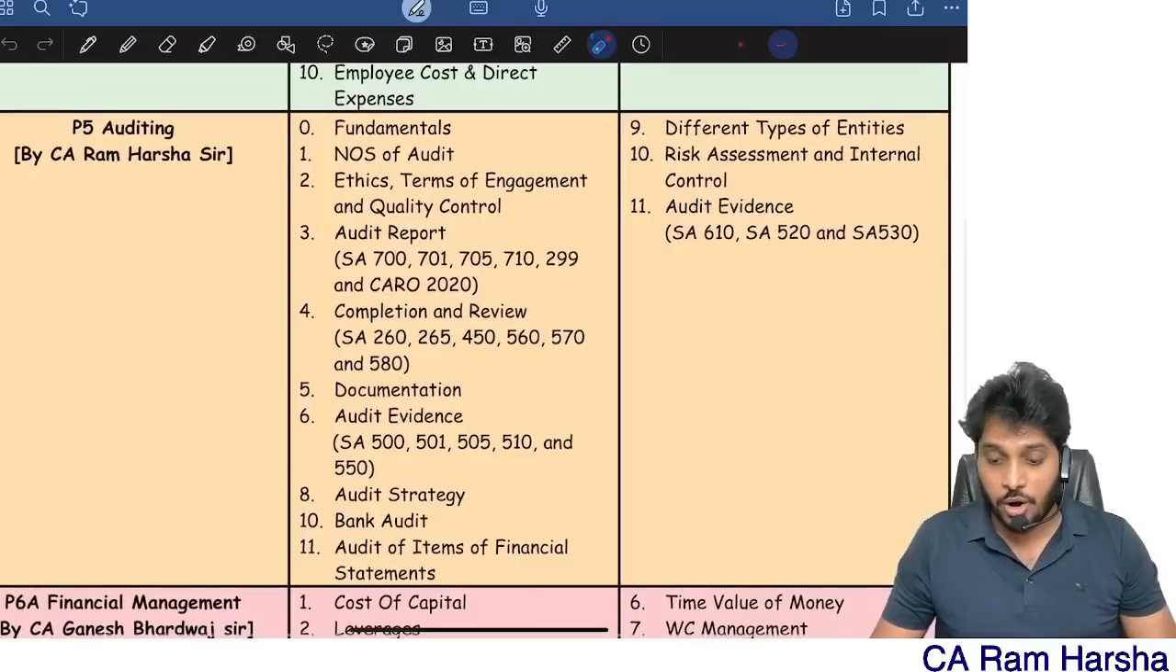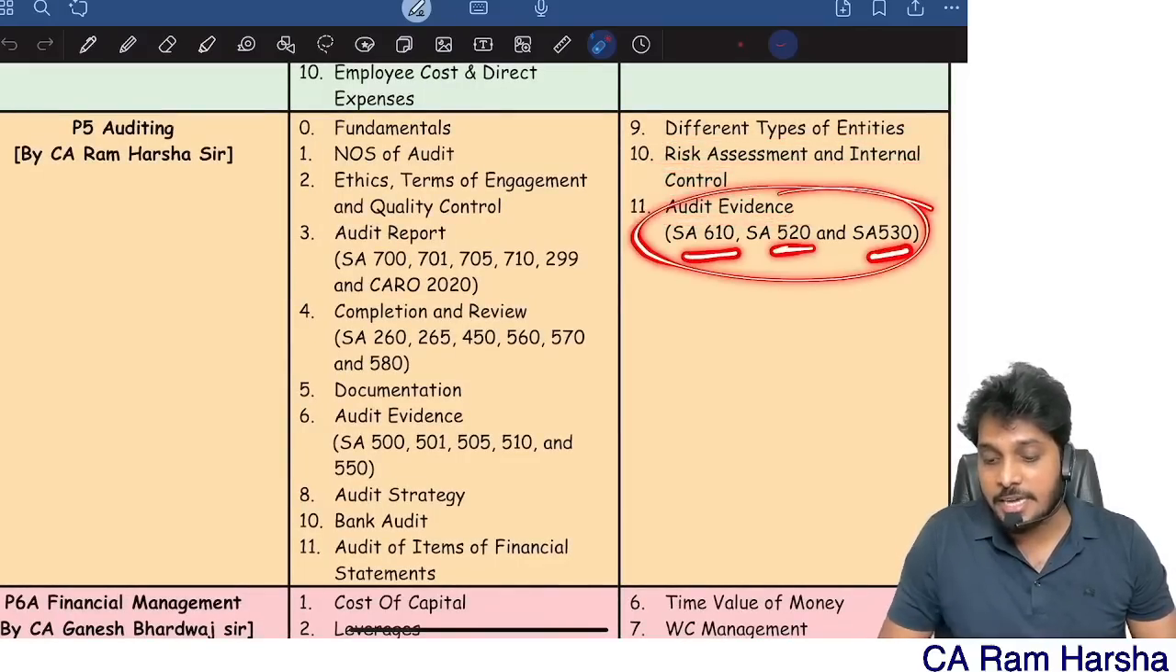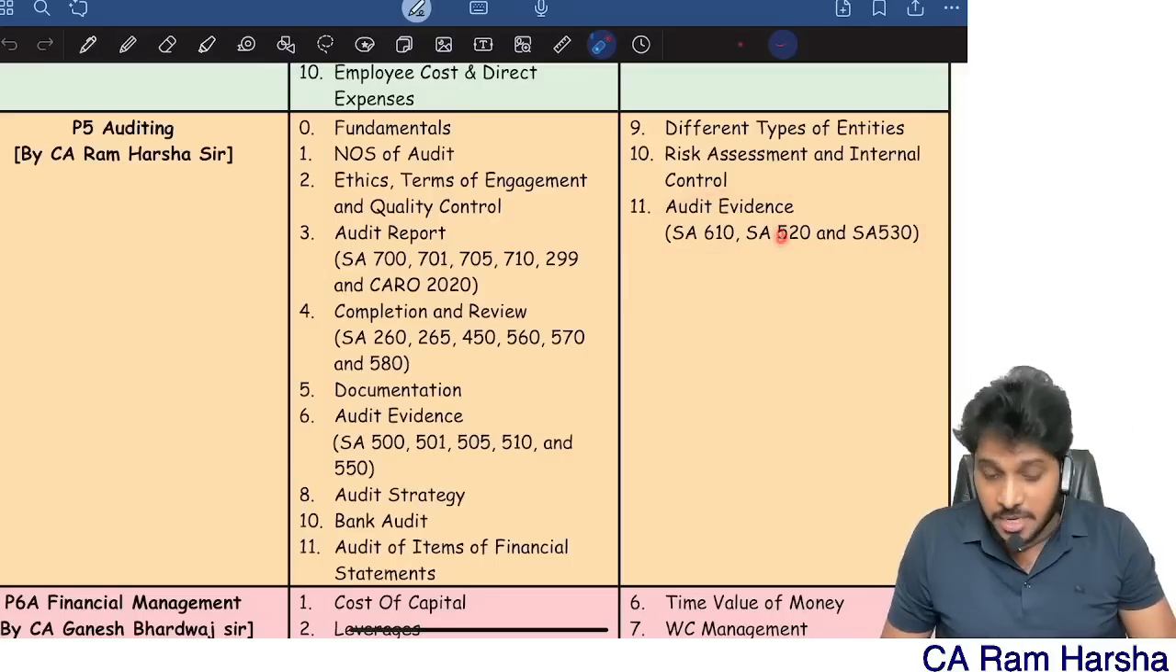For example, you take auditing. Different types of entities, risk assessment, internal control, audit evidence. Only 3 standards I kept under 1/4.